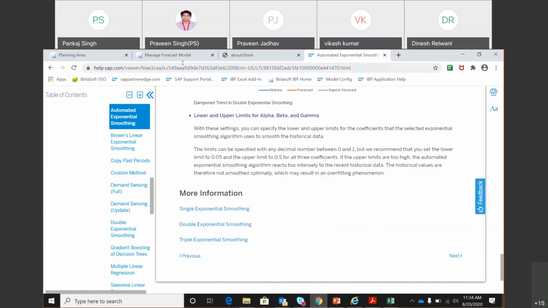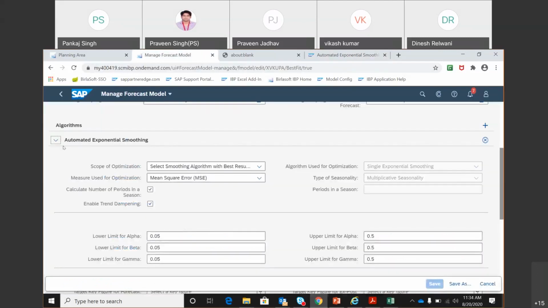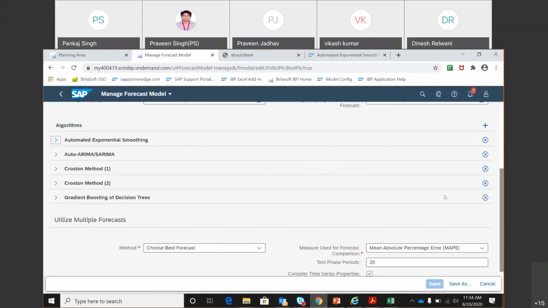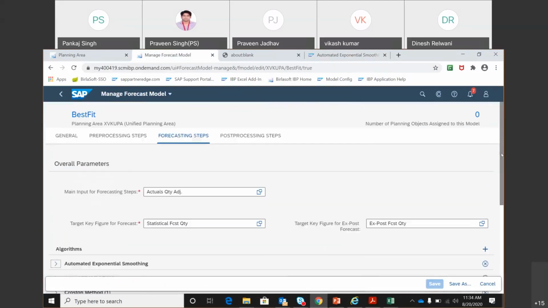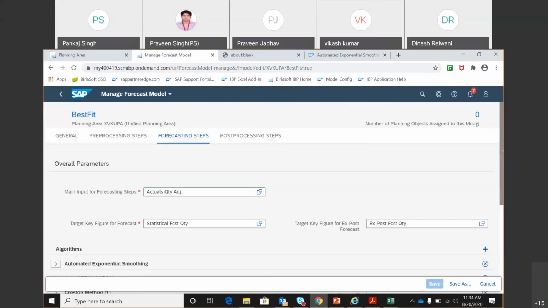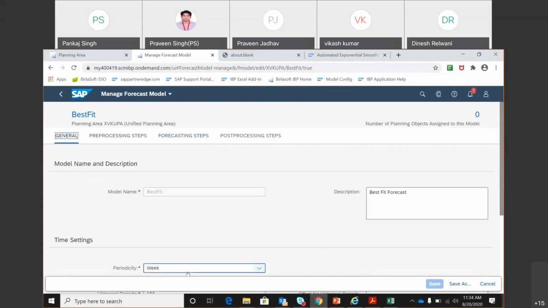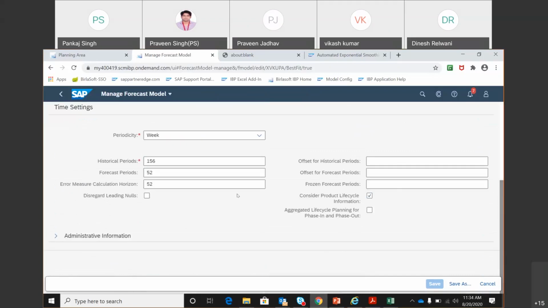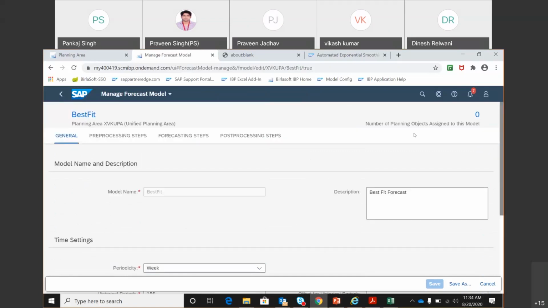So that is how we maintain the settings for these forecasting algorithms, and based on that, the system will generate the forecast number. Okay, so that's your third tab. First was general. In general, we maintain periodicity: how many weeks we are looking at in the past, and how many weeks we are going to generate forecast in the future.